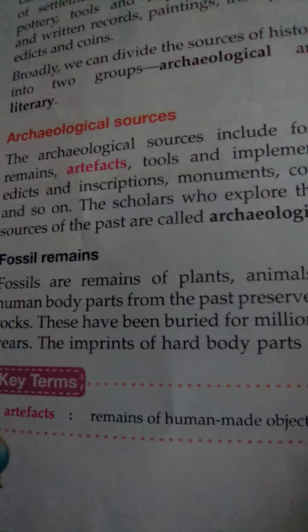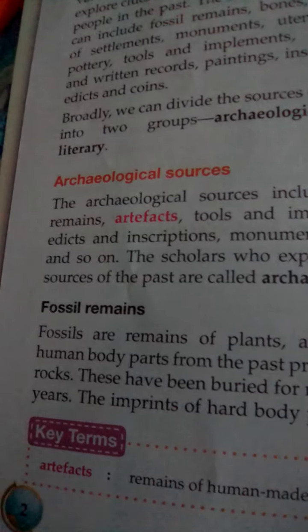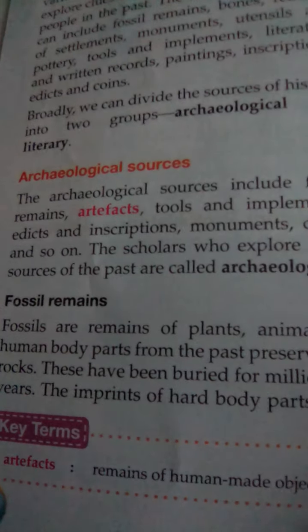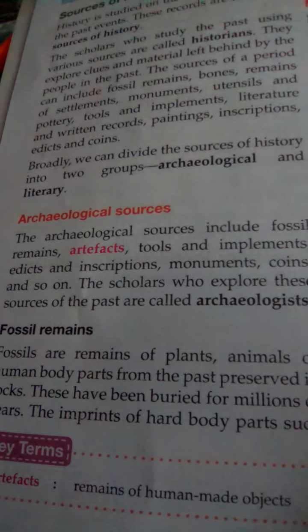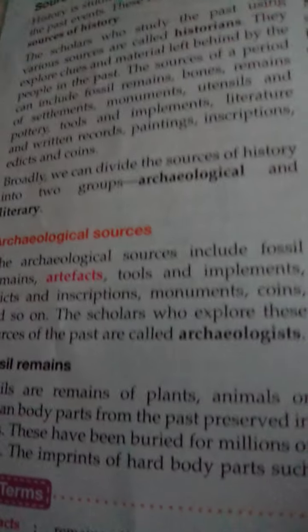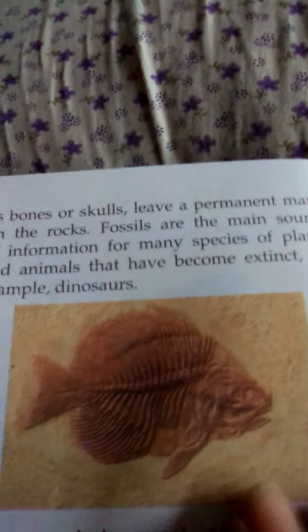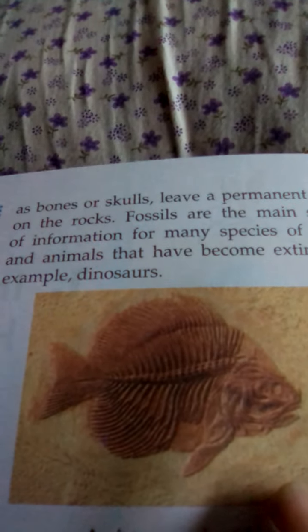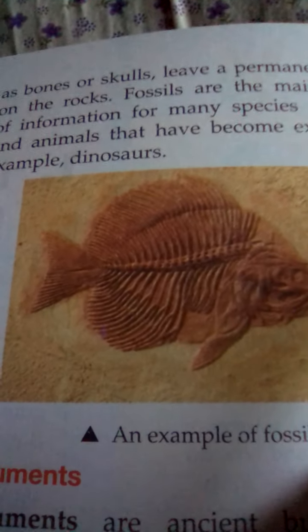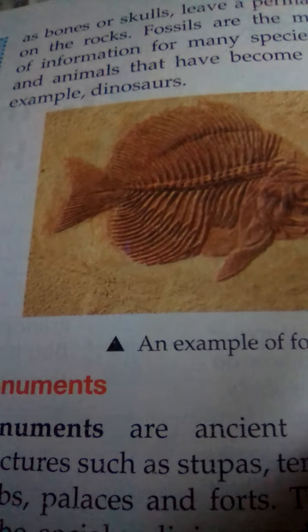What is a fossil? We know that when plants, animals or human bodies are buried under the rocks, everything is destroyed, but the imprints of the hard body parts such as bones and skulls leave a permanent mark on the rocks, and they are called fossils. Fossils are the main source of information for many species of plants and animals.